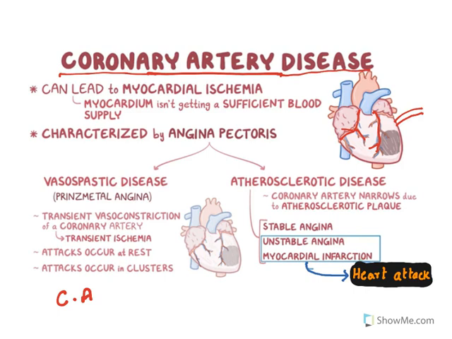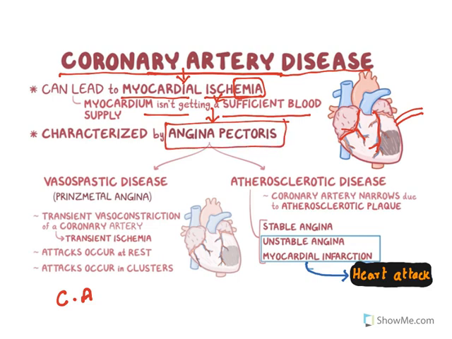If the functioning is not proper, blood supply to the heart is reduced, and that condition results in myocardial ischemia. See, emia means blood, isch means moving away. That means reduced blood supply to myocardial tissue is what is known as myocardial ischemia. So in this condition, the myocardium is not getting sufficient blood supply, and that is characterized by angina pectoris. A pain occurs.